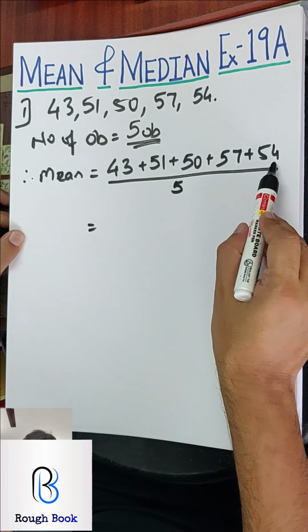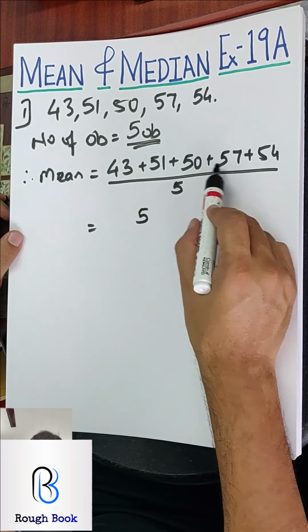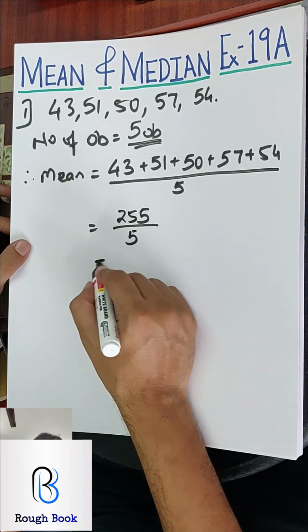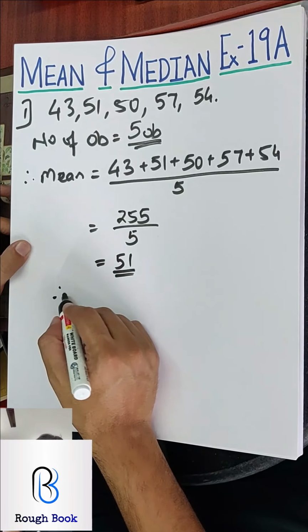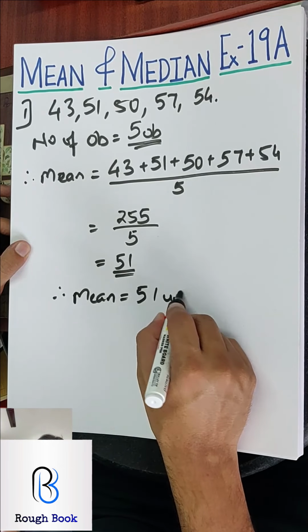So let's add them. 4 plus 7, 11, 12, 13, 14, 15. So 1 carried, 5, 10, 15, 20, 24, 25. So I get 255 by 5. That becomes 51. So I will say therefore the mean of this data is 51 units.